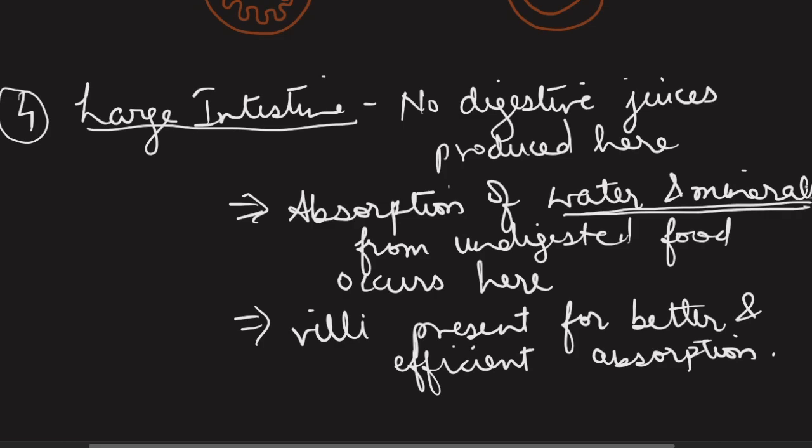Although the class 10 textbook does not state that the large intestine has any villi inside, you must be clear that since absorption is a process occurring here, villi are definitely present. They may not be as numerous as in the small intestine, but yes, they are definitely present here.